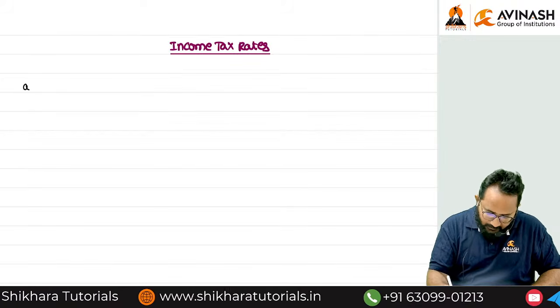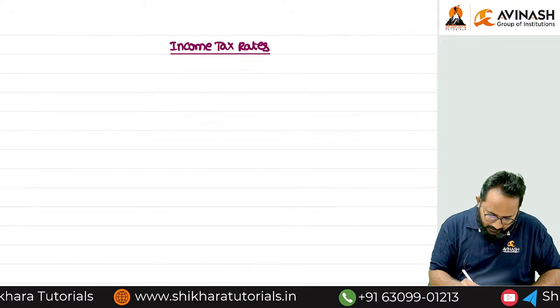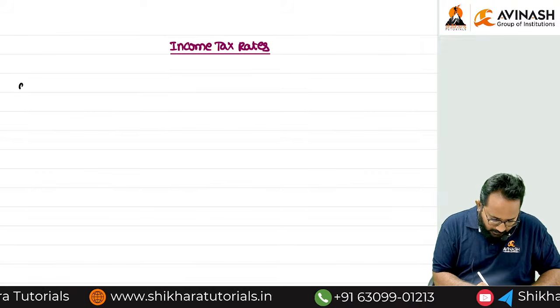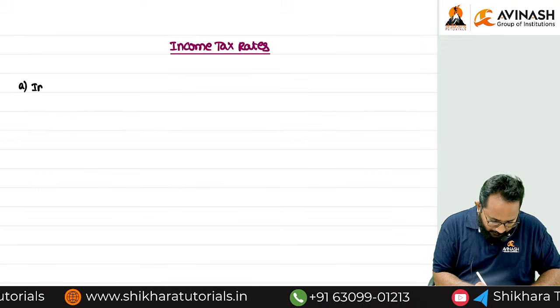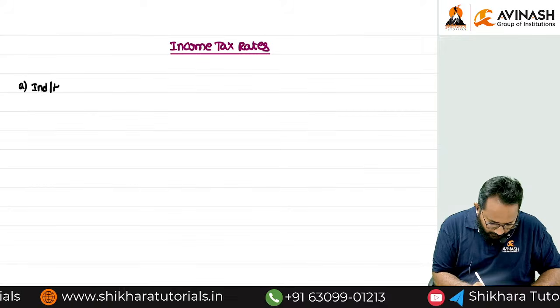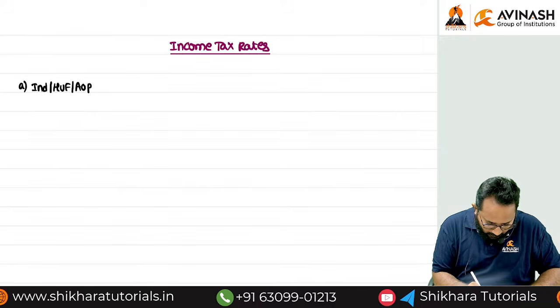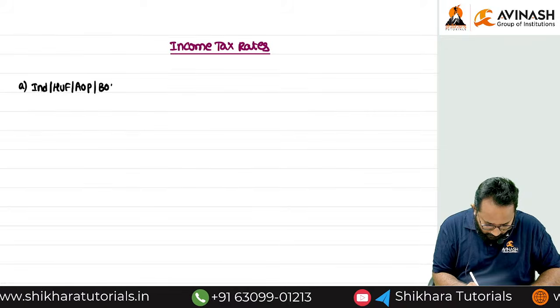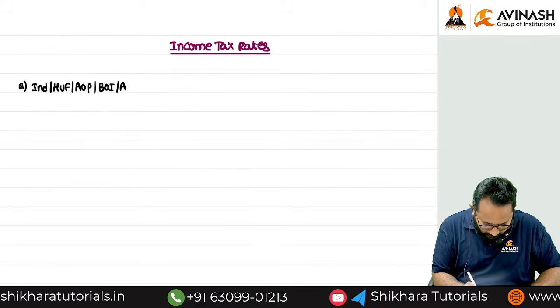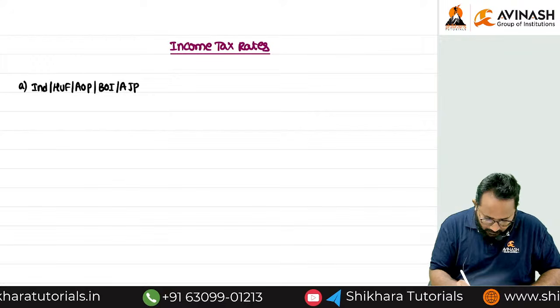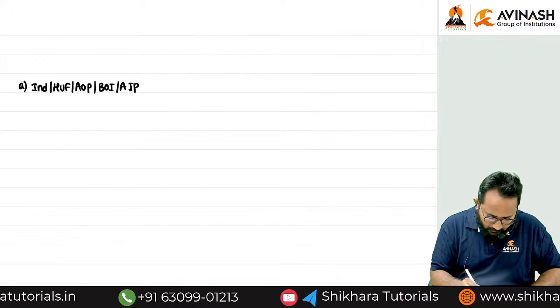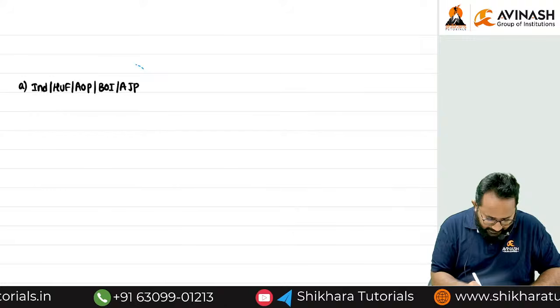So that is what we'll first discuss under income tax. What is that under income tax rates? First we'll discuss for whom: individual, HUF, AOP, BOI, AJP. Okay, we have to discuss the tax rates for them.